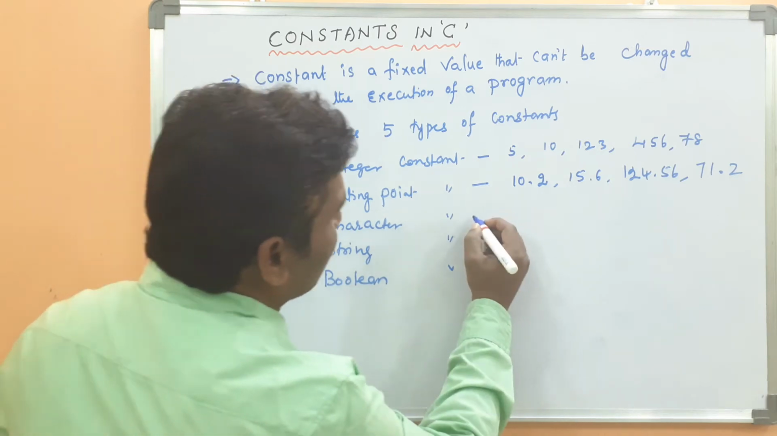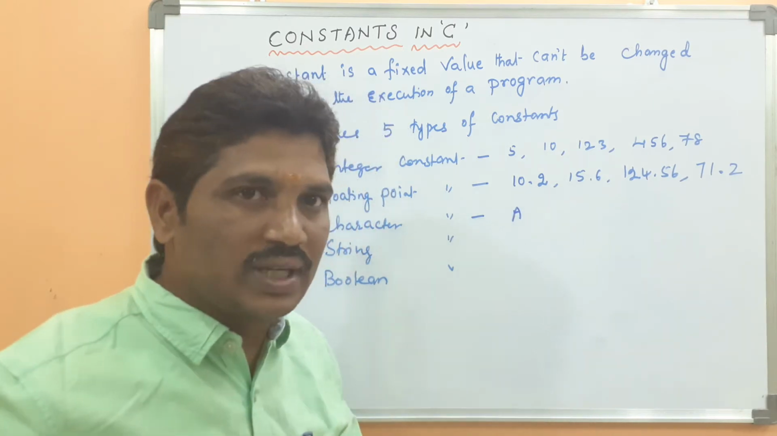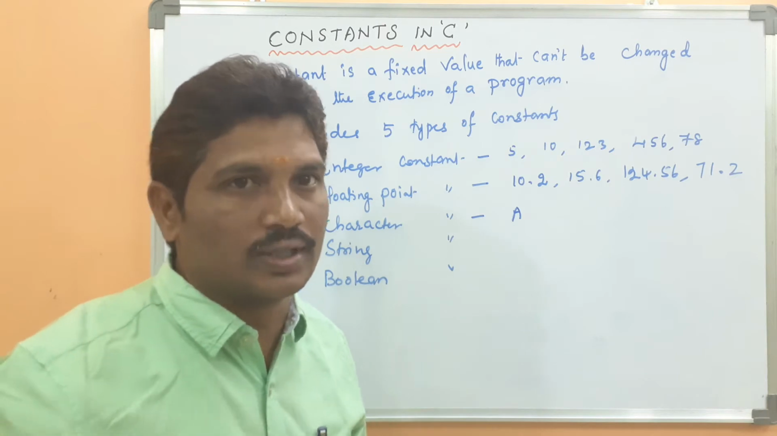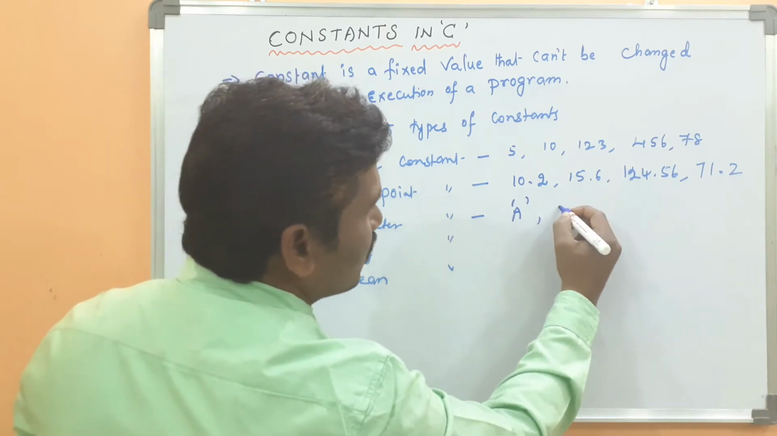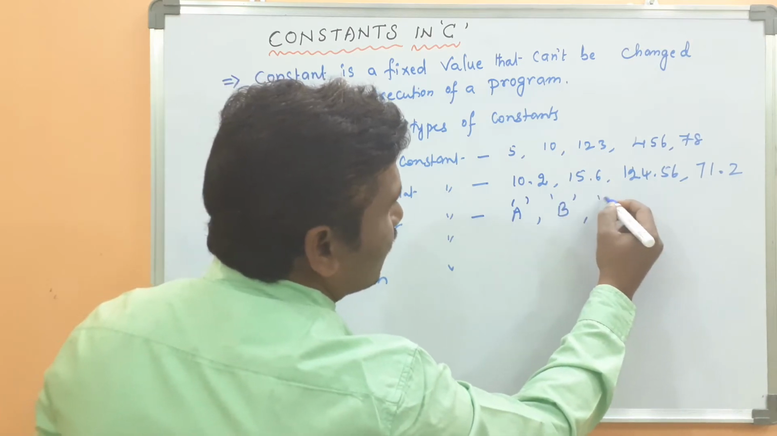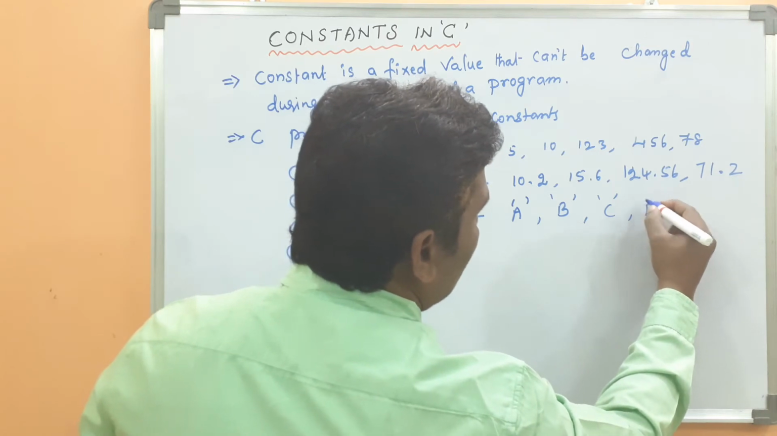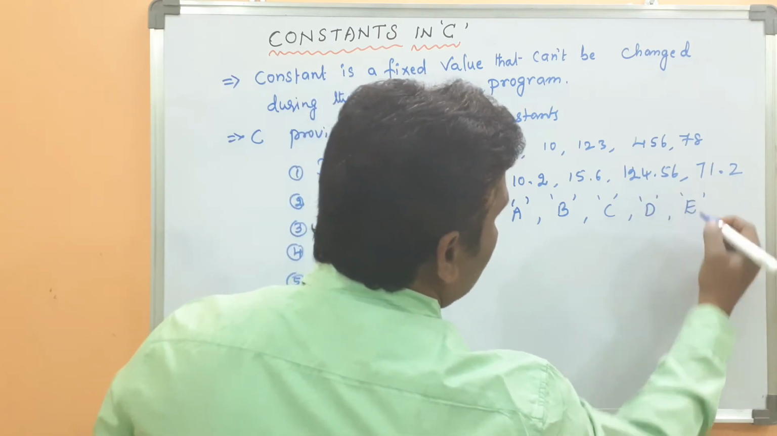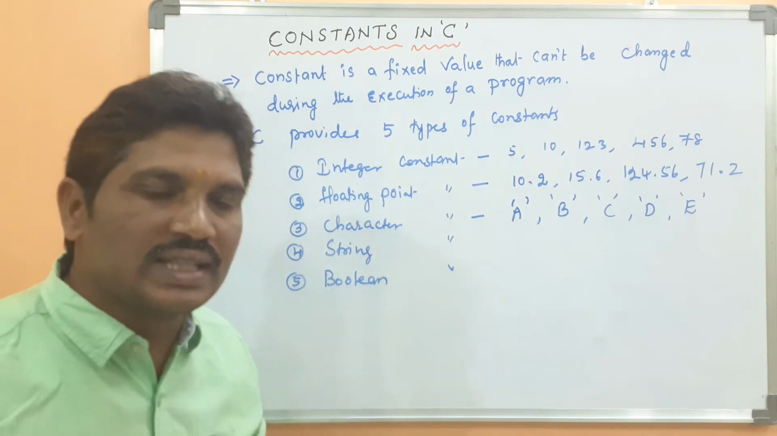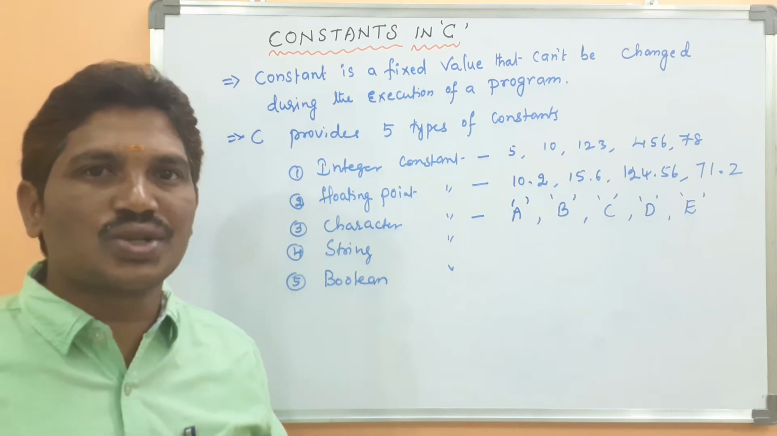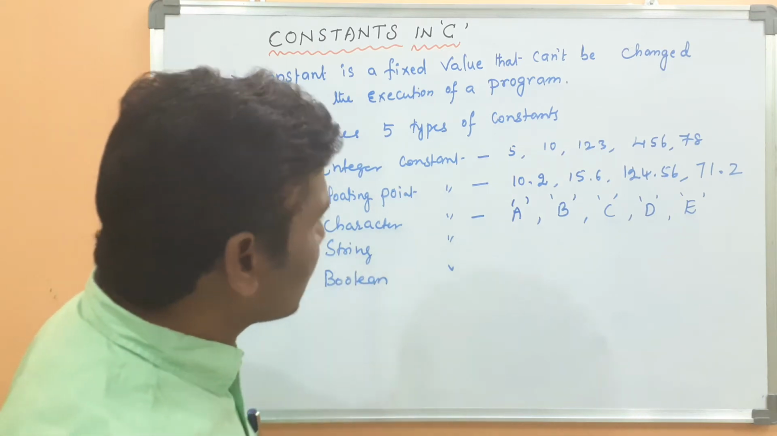Then what about the character constant? A character constant must be enclosed in a single quote. That kind of constant is called a character constant. Whenever a character is enclosed within single quotes, it belongs to the character constant. Hope it is clear. Then what about the string constant?